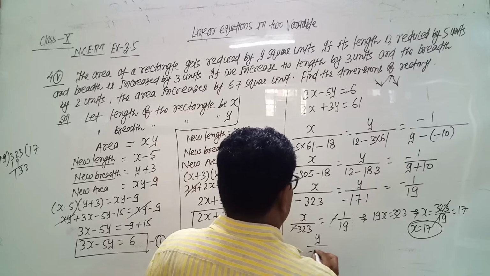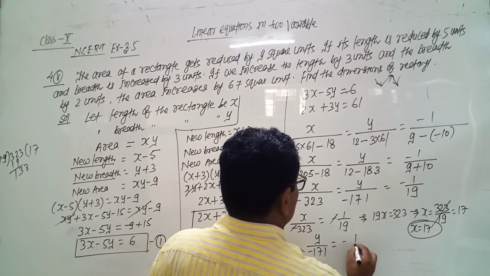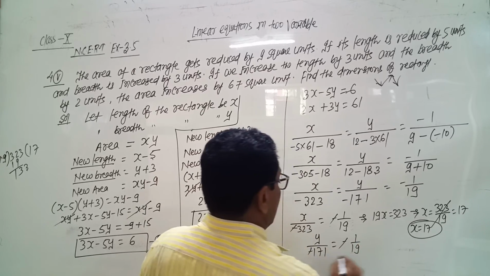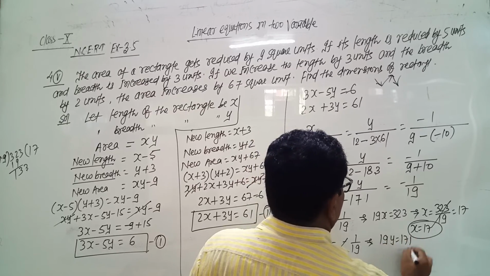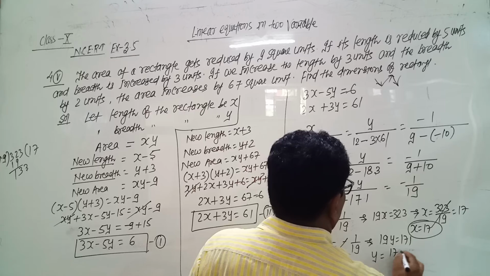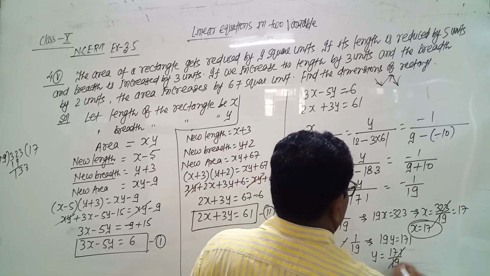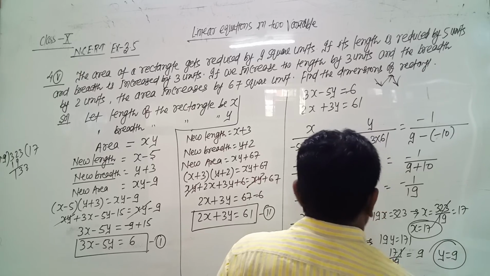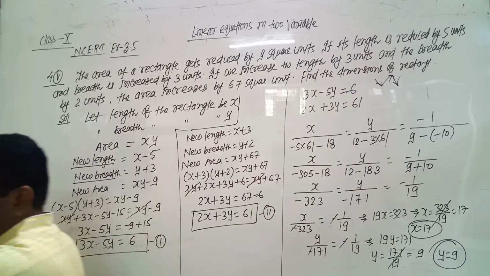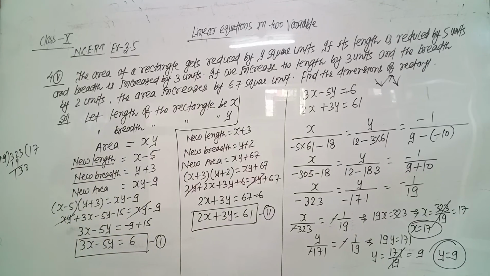So y by minus 171 equals minus 1 by 19, and 19y equals 171, and y equals 171 upon 19, and it gives 9. So the value of y equals 9. So the length is 17 and the breadth is 9.